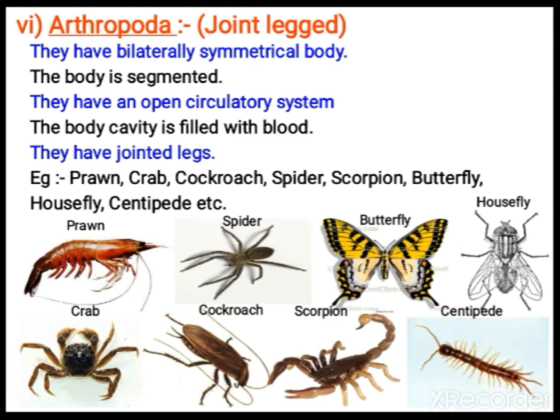Circulatory system open means what? We have closed circulatory system because the blood flows inside arteries and veins. In these animals they don't have specialized vessels and all. So that's why the body cavity is filled by blood. So blood filled coelom you can see in these animals, but the blood is not red in color, it will be white in color. So prawn, crab, cockroach, spiders, scorpions, butterflies, houseflies, centipede, millipedes, all are coming under this category.